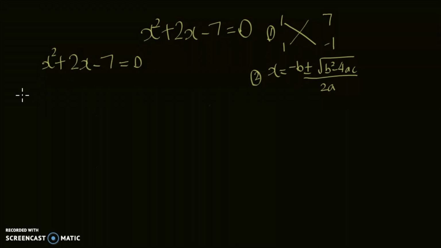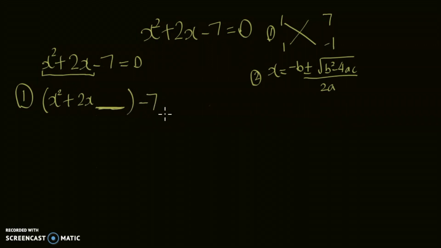The first step in completing the square is to map out the values of x onto one portion. I'm going to put the values of x in one bracket, because I'm estimating that I have to find a quadratic expression which includes x squared plus 2x, but does not include minus 7, because minus 7 just doesn't work in this case. So I'm going to have x squared plus 2x inside a bracket. Then I'm going to leave a space over here, and I'm going to continue outside the bracket minus 7. I'm going to leave another space here so we can subtract this off later. I've explained why. Equal to 0.